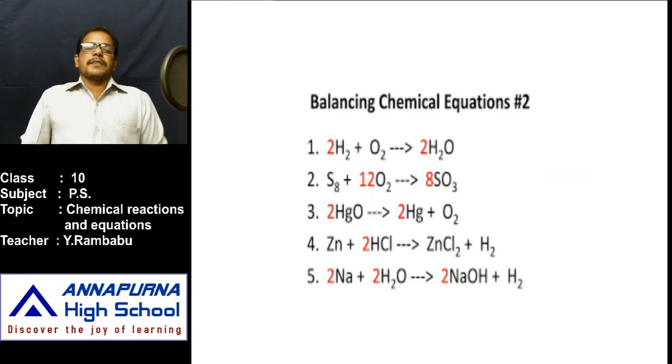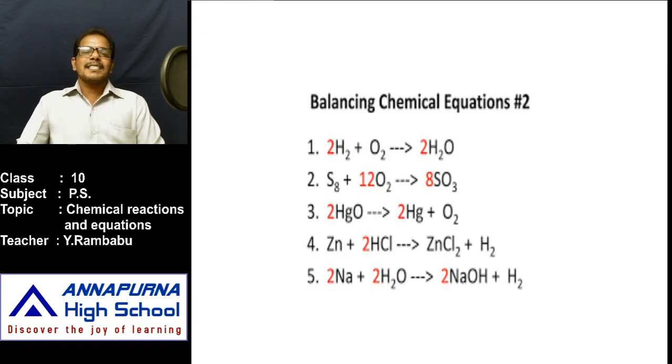Let us observe some examples. In this case, hydrogen reacts with oxygen and forms hydrogen monoxide, what we call water. In this, hydrogen and oxygen are reactants. Hydrogen monoxide is a product. Observe, if the 2 indicated with red color, those multiples, are not present, just observe: H2 plus O2 gives H2O. Is it balanced? No. Why? The number of oxygen atoms on the reactant side and product side are not the same. That's why it is an unbalanced equation.